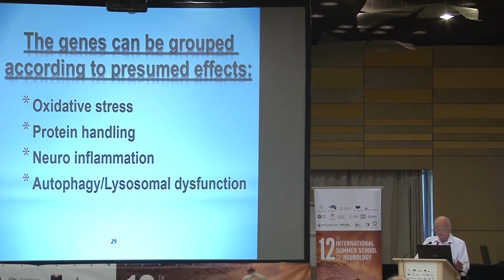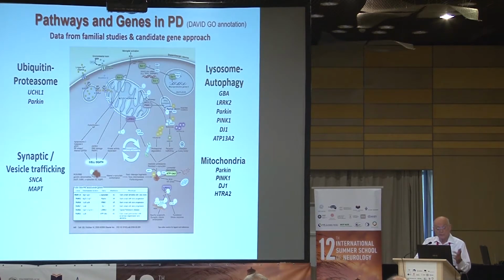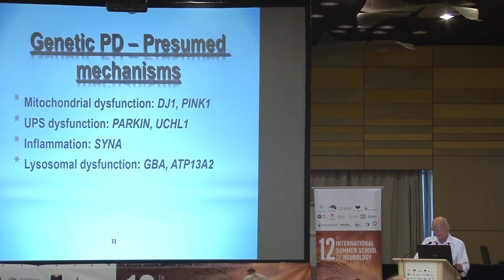Those genes are associated with oxidative stress, those that are associated with protein handling, those that are associated with inflammation, and those which are associated with autophagy through the lysosomal dysfunction. And these are different ones, and I'm not the first one to group them this way. And this is very important. Because this is what we think is happening.